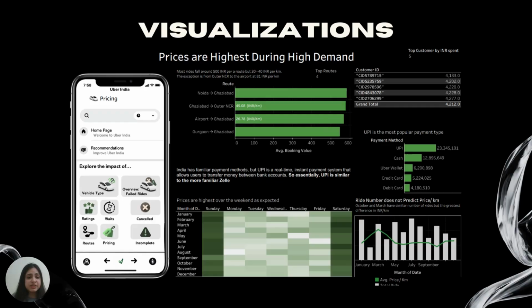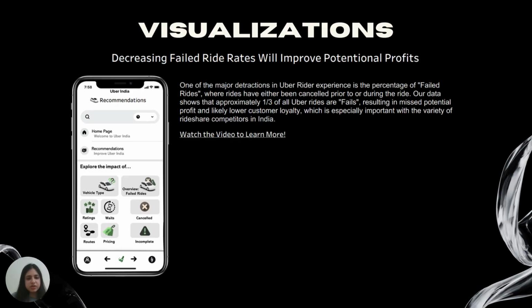Then we have the pricing dashboard, which shows us the payment methods, how much customers were paying, and different factors. So we can see that the most common payment method is the UPI, which is similar to Zelle in India. And we could also see which customers spent the most money. So we could use the filter here at the top to specify how many top customers I'd like to see. And then we have the more common routes and then what different factors affecting them. So the top routes would be how much pricing or like how much the booking value was. And so we wanted to see the pattern there.